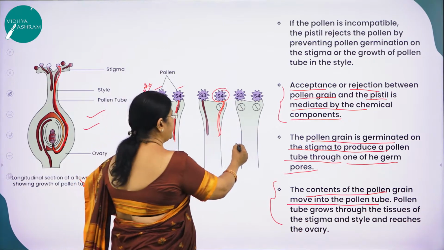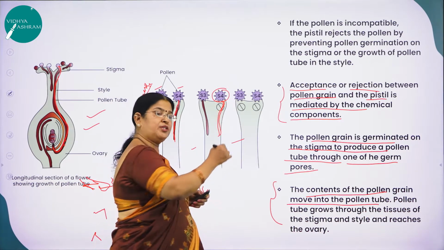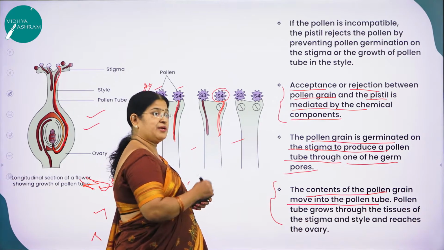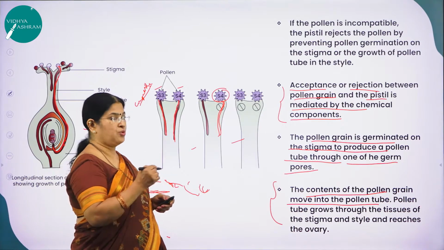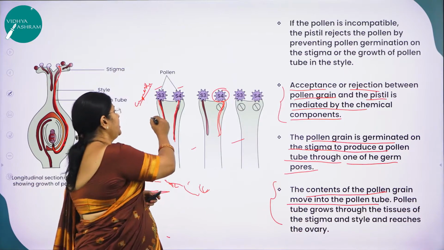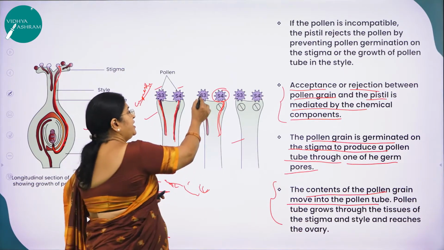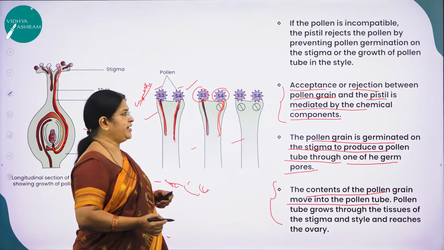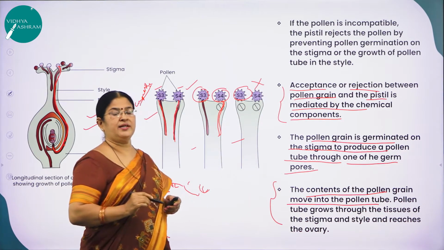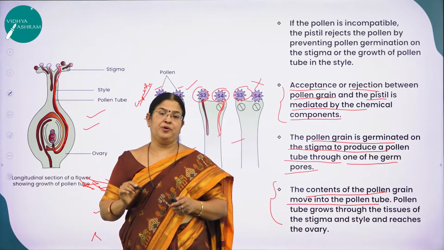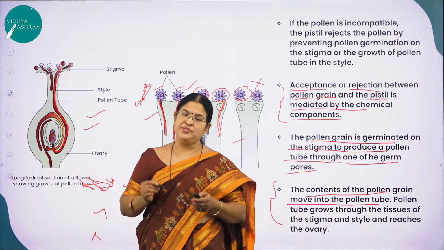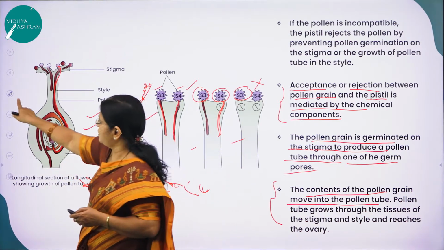Here in this picture also, both the pollen grains are not germinated. Why are they not germinated? Because the stigma has not recognized them as its own pollen grains of the same species, hence it has not allowed them to germinate. Here, in one of the pollen grains, it is allowing germination, but here it is not. That means the stigma will recognize the pollen grains of its own compatible type, and only then will it allow them to germinate. Right, hope you have understood this concept.